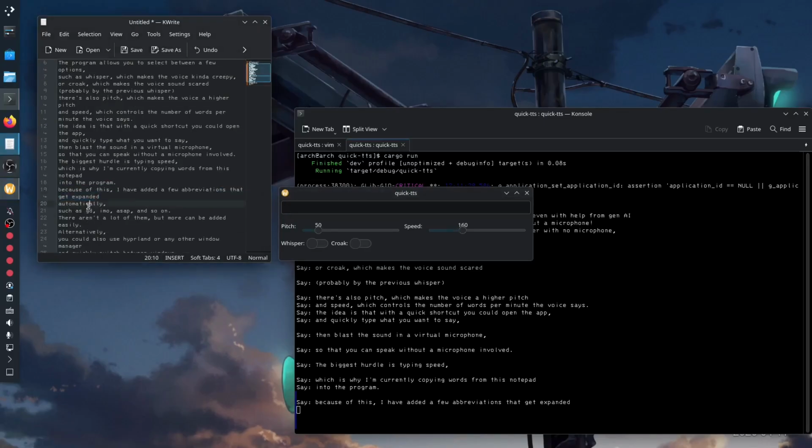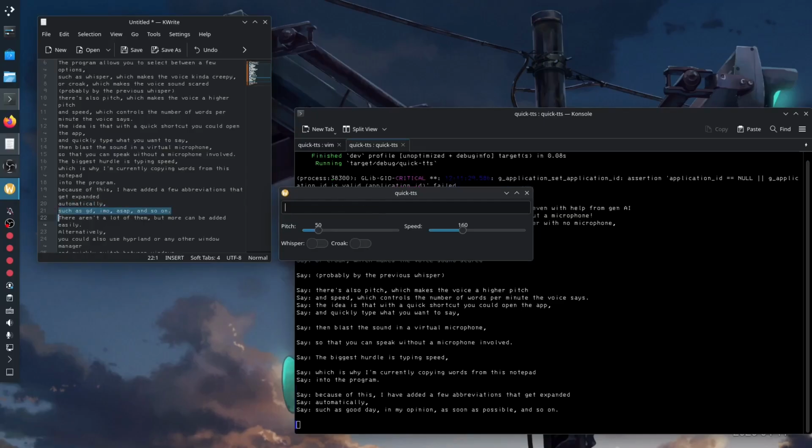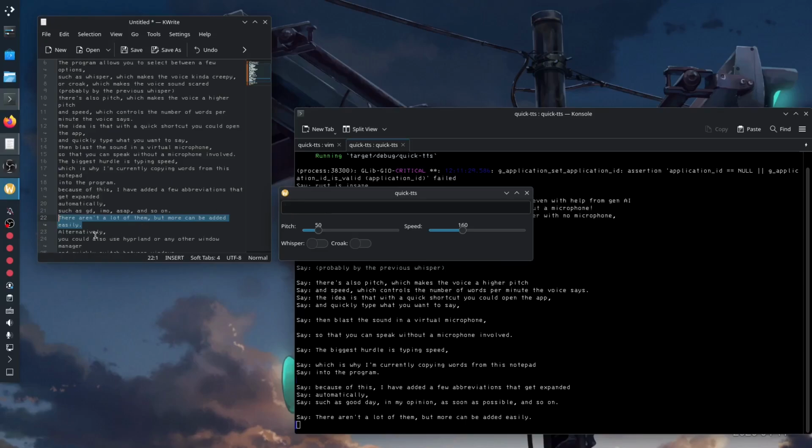Because of this, I have added a few abbreviations that get expanded automatically, such as good day, in my opinion, as soon as possible, and so on. There aren't a lot of them, but more can be added easily.